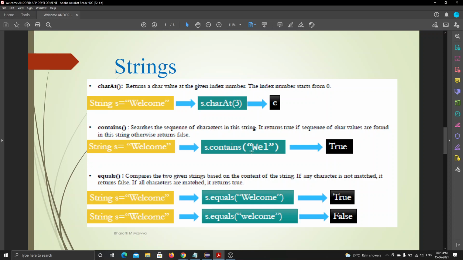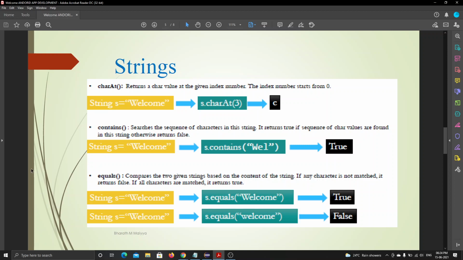When we declare this, it will give me the output as a Boolean. What is Boolean? Boolean is nothing but true or false. So it will give me the output in true or false. It searches the string inside this. If I want to search bus inside welcome, it gives me the output as false. If I want to search well in welcome, then it gives me the output as true.